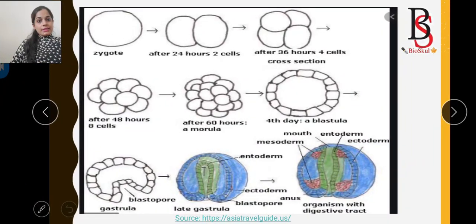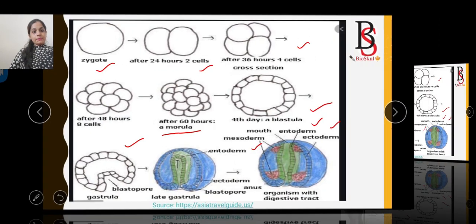So here in the diagram, this is the zygote. After fertilization, it undergoes the process called cleavage. It divides into 2 cells, then 4 cells and so on, leading to the formation of a solid ball-like structure called the morula. Then at the end of cleavage, it forms a sphere-like structure called the blastula. About 3 weeks following fertilization, the blastula unfolds to form the gastrula, which has the 3 germ layers, that are ectoderm, mesoderm and endoderm.